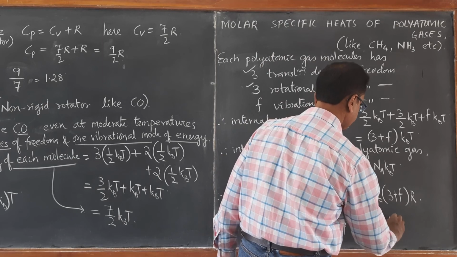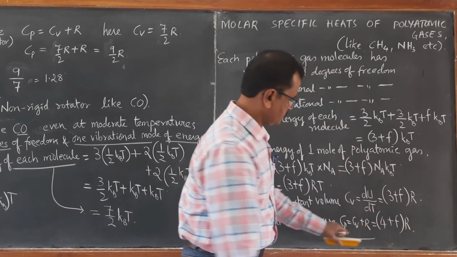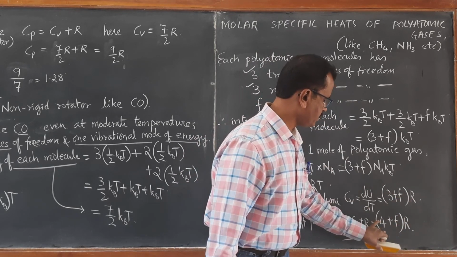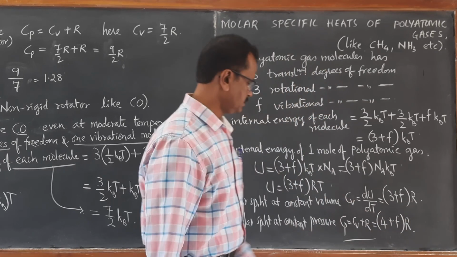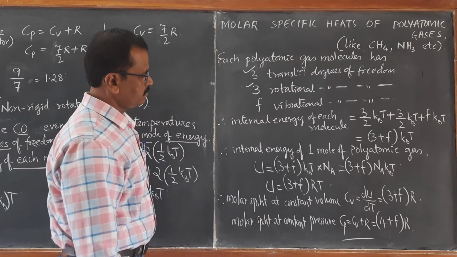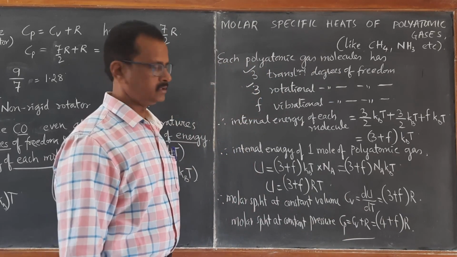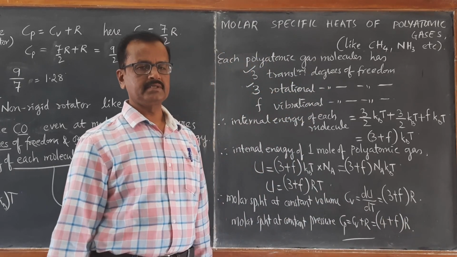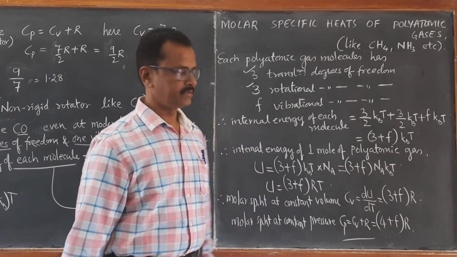So I can write directly (4 plus F) into R, because when you add 1R to 3R it becomes 4R. So this is the molar specific heat at constant pressure, (4 plus F) R. So it depends on the number F of vibrational modes.